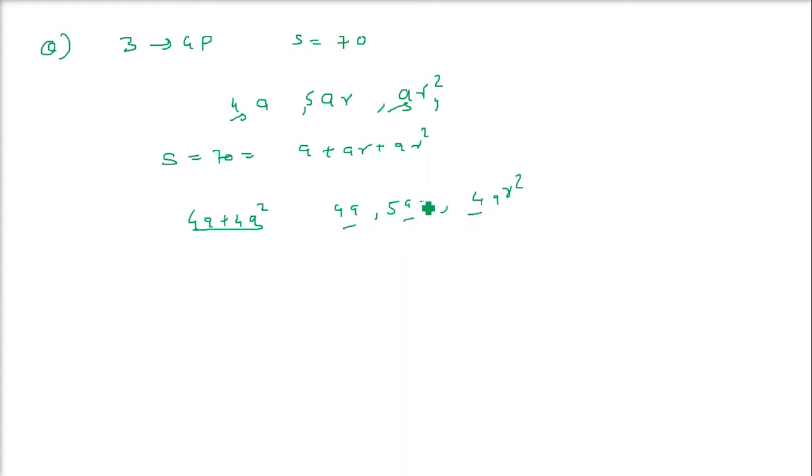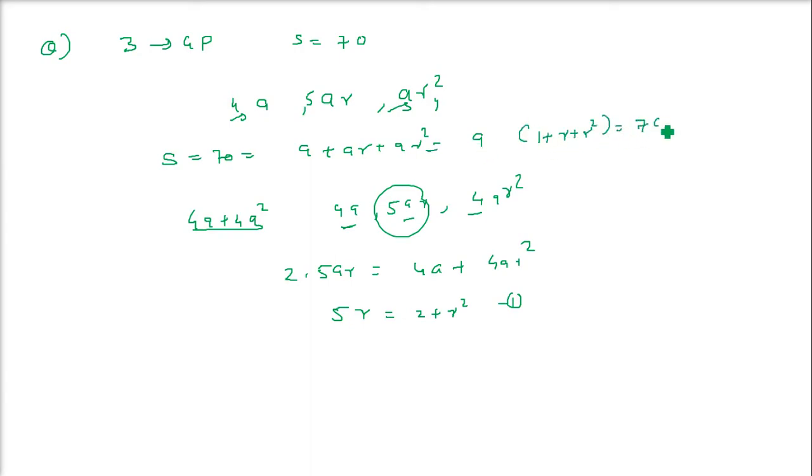So in AP, you know that twice of this one, 2 into 5AR will be equal to 4A plus 4AR square, and this gives you 5R equals 2 plus 2R square. I'm just cancelling the common terms, and you have this one equation, and we already have this equation, A into 1 plus R square equals 70.